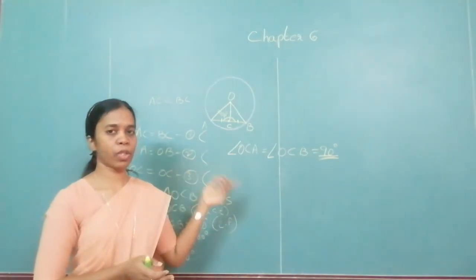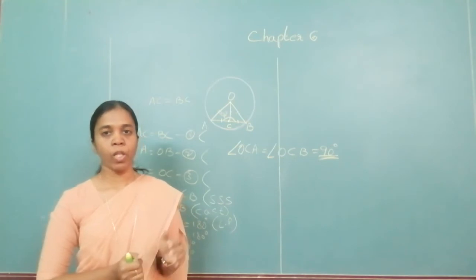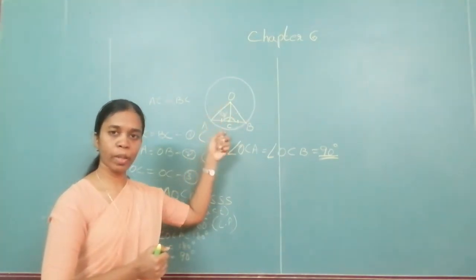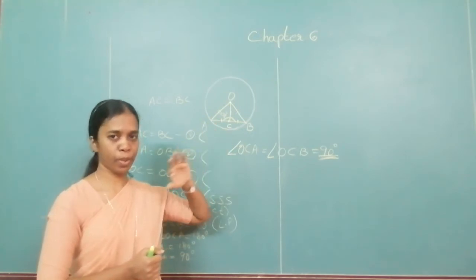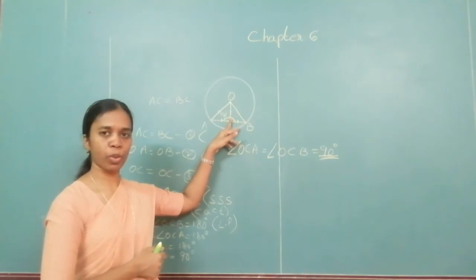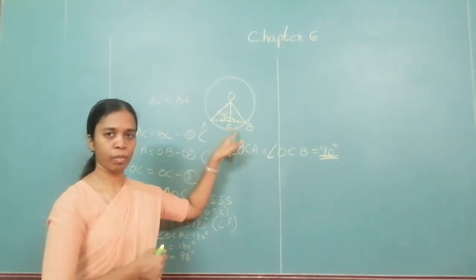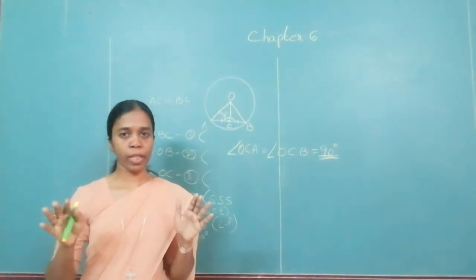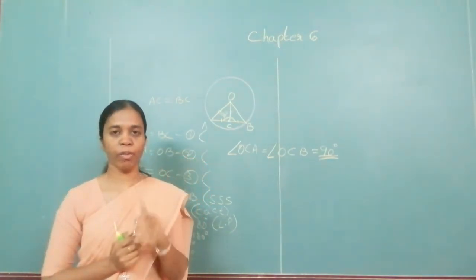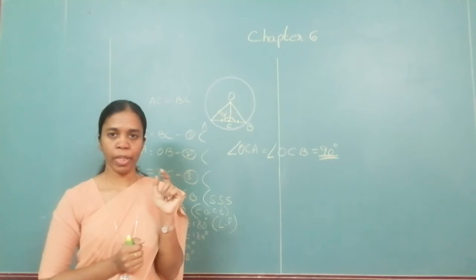This is just the converse of the previous. What does it say? A segment joining the center of a circle to the midpoint of a chord is perpendicular. So what you have to prove is that this is perpendicular. What is given is that this is a midpoint. Just close your eyes, repeat the statement and imagine the diagram. What is given, what you have to prove. Draw a circle in your mind.